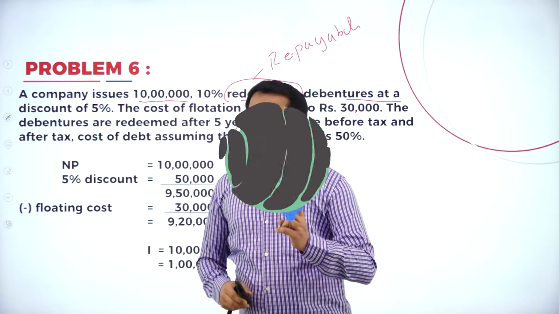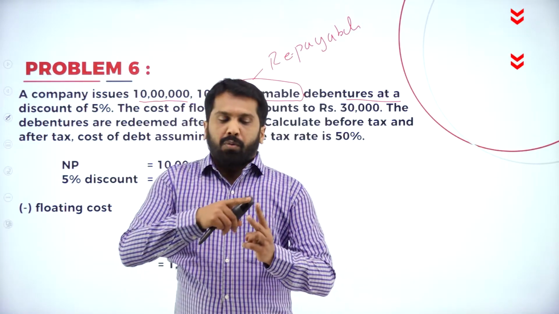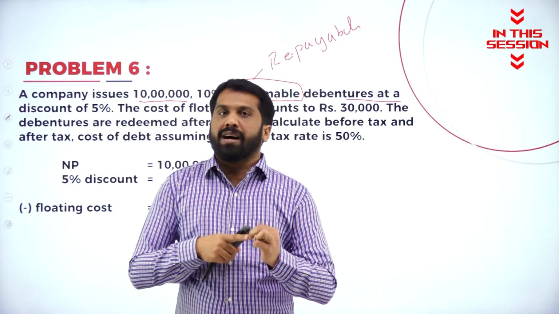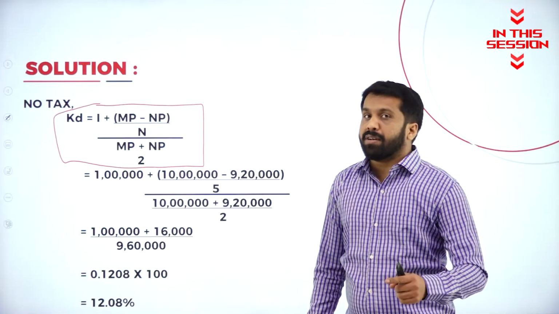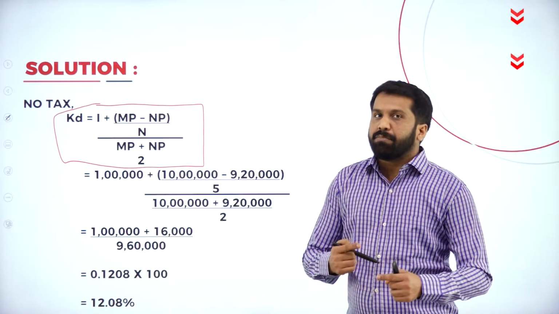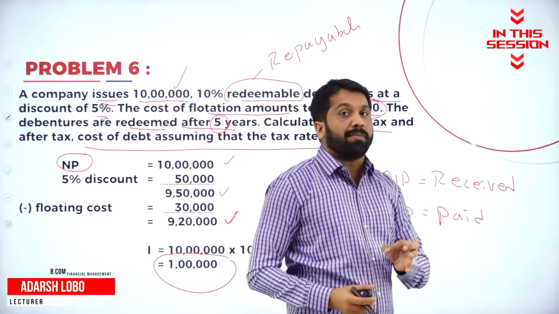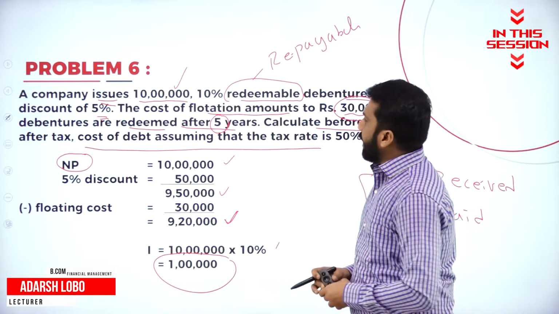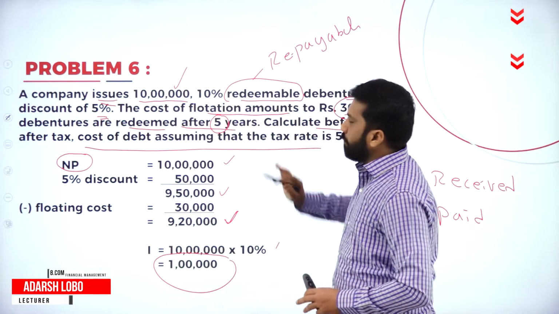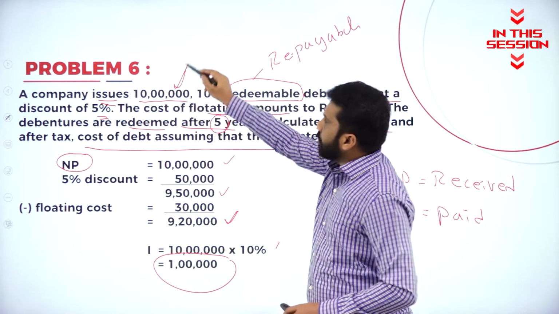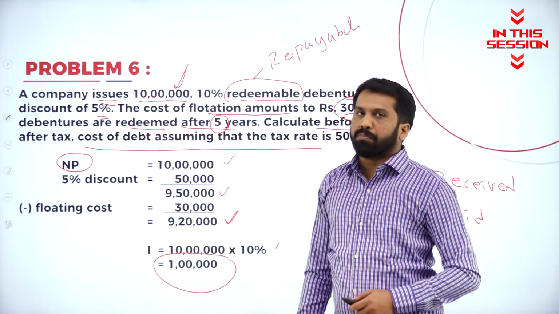You will get two prizes. What are the two prizes? One is net proceeds, another one is redeemable value, RV or market price. Redeemable means repayable, repaid at premium or repaid at discount. Have they mentioned anything? No. They have just mentioned redeemed after 5 years. If they have not mentioned anything, you should take face value as the redemption price.